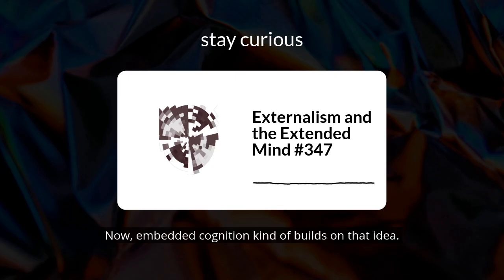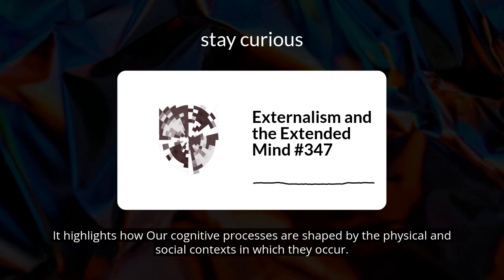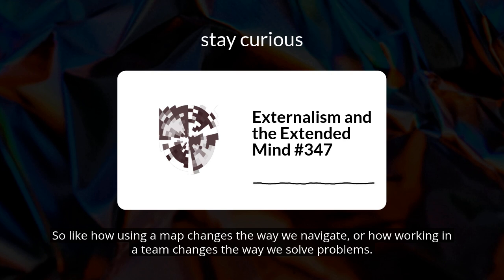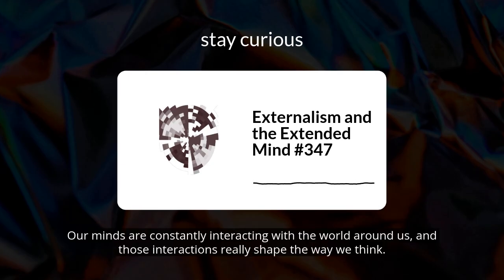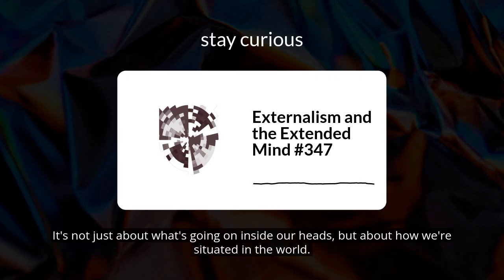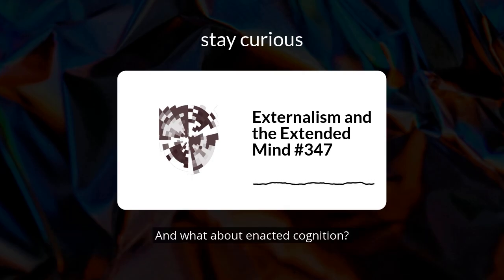Now, embedded cognition builds on that idea. It highlights how our cognitive processes are shaped by the physical and social contexts in which they occur. So, like how using a map changes the way we navigate, or how working in a team changes the way we solve problems. Precisely. Our minds are constantly interacting with the world around us, and those interactions really shape the way we think. It's not just about what's going on inside our heads, but about how we're situated in the world. And what about enacted cognition?